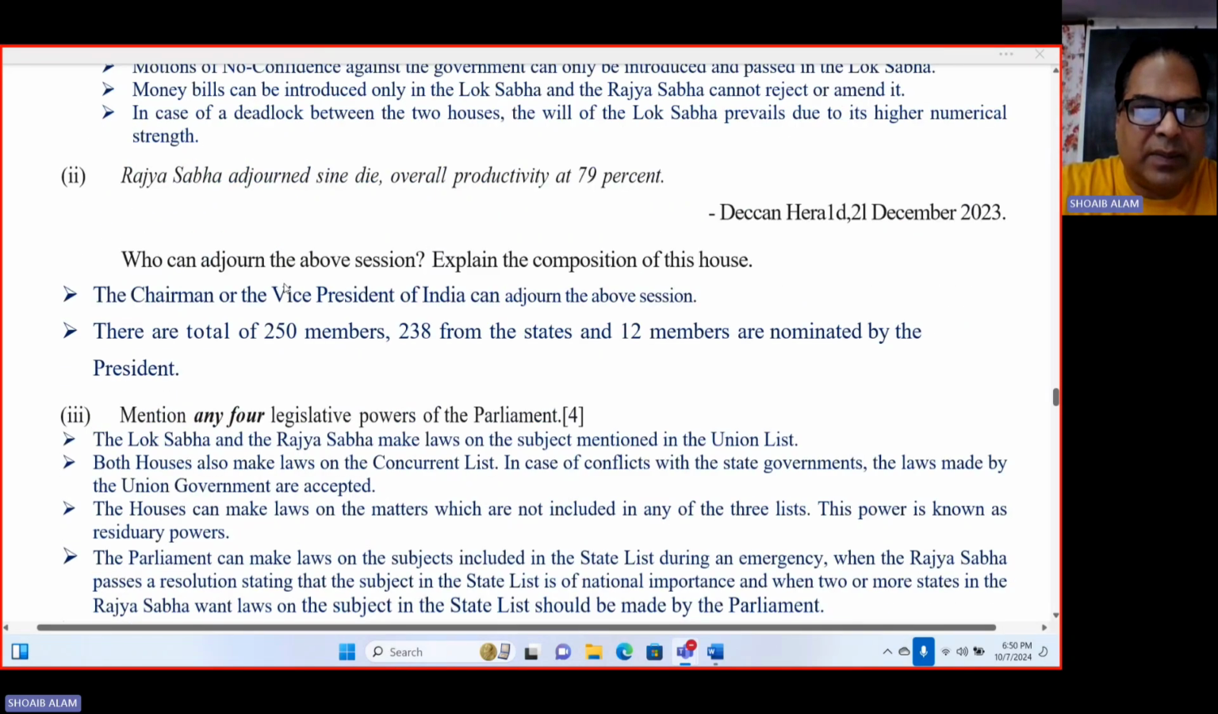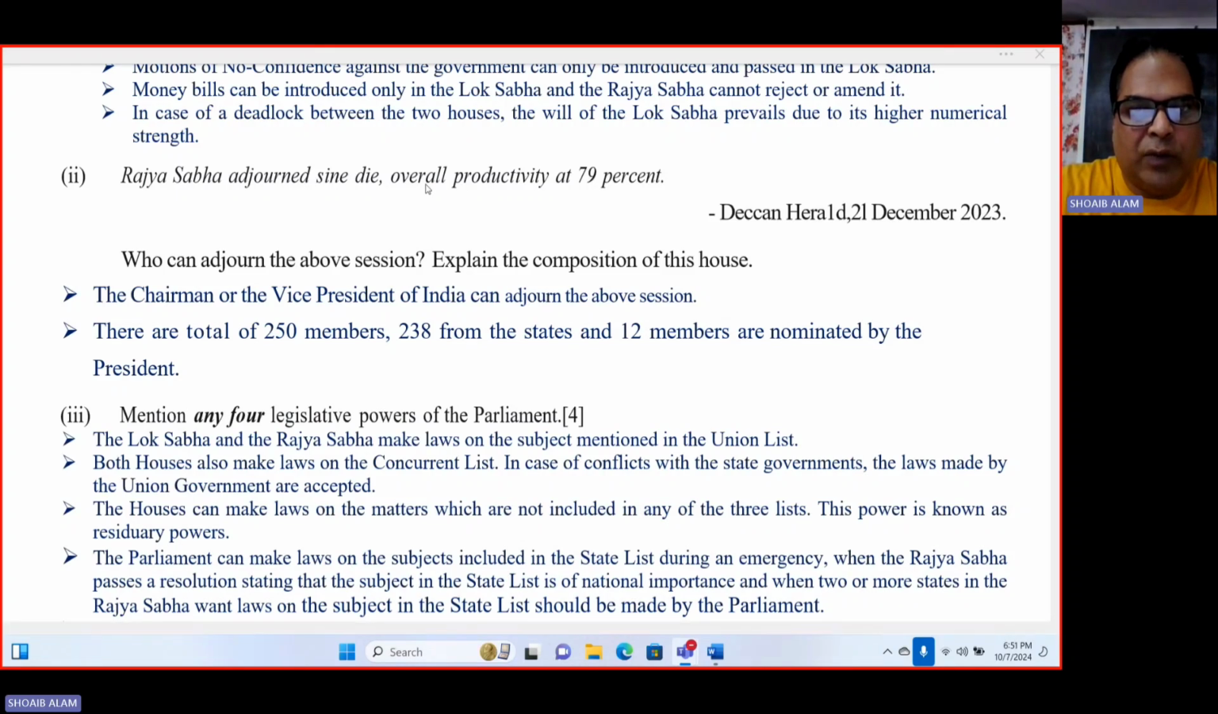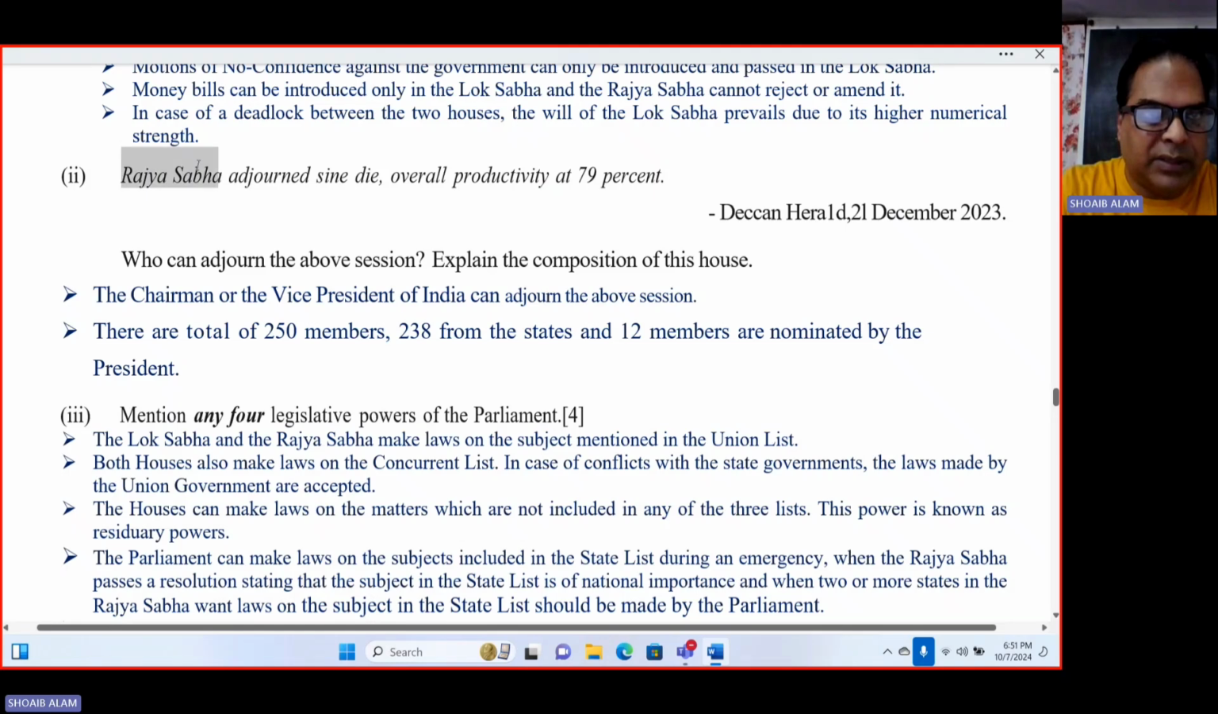The next one is Rajya Sabha adjourned sine die, overall productivity at 79%. Deccan Herald, 21 December 2003. Who adjourned the above session? Explain the composition of this house. So it is all about Rajya Sabha they are talking about. So who adjourned the above session? Explain the composition of this house.